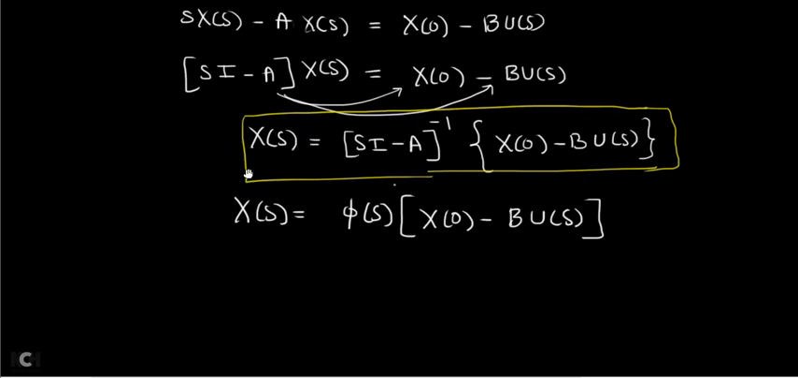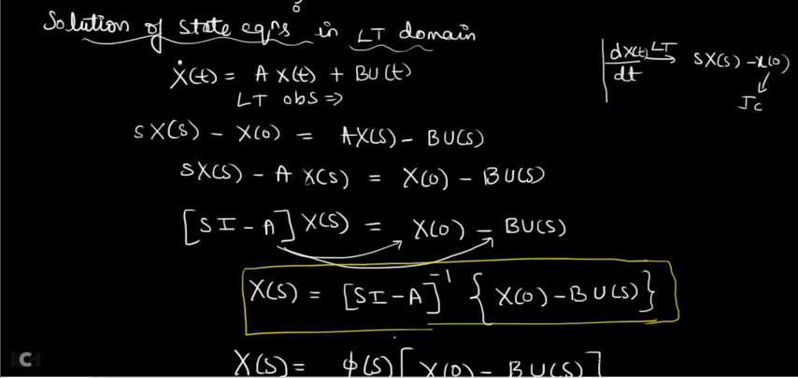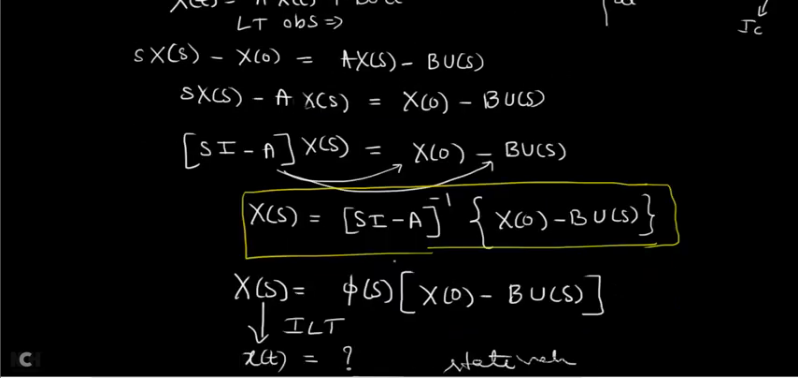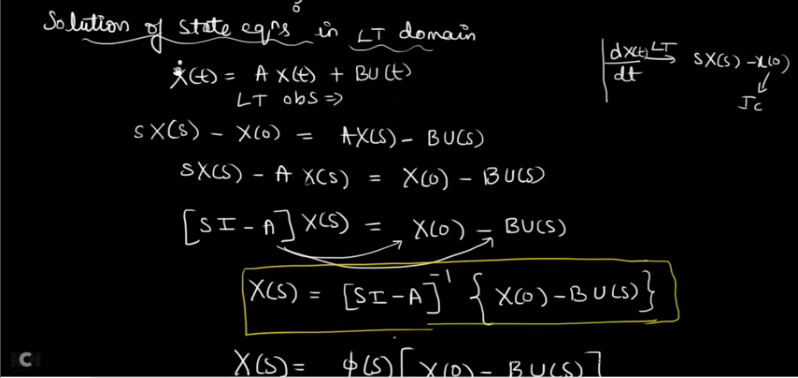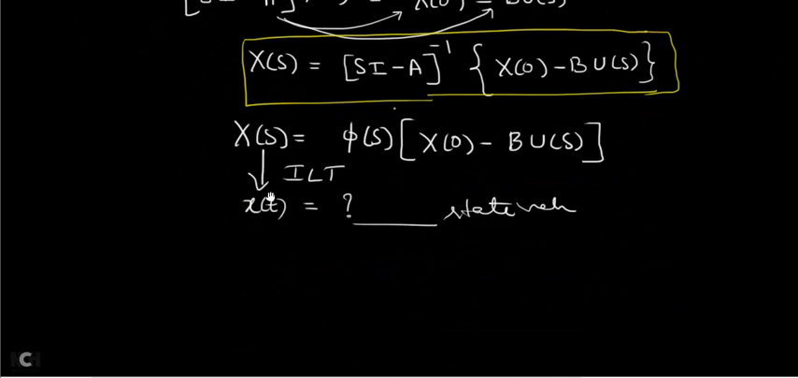But your solution answer should be in time domain, no? So after calculating x of s, you convert that to time domain by using inverse Laplace transform. You apply the inverse Laplace transform and you get the answer as x of t. X of t is what? It is the state variable. But what do you need to find out? The solution of the state equation means for this equation you have found the solution. What is the solution? It is nothing but x of t.